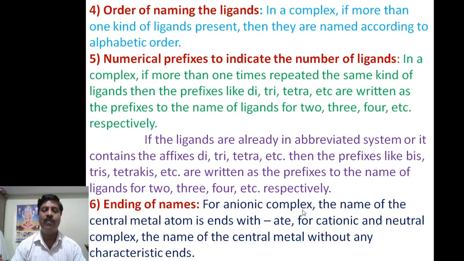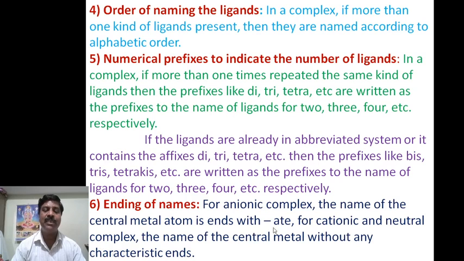For an anionic complex, the name of the central metal atom ends with -ate. For a cationic complex, there is no specific naming change for the central metal atom.